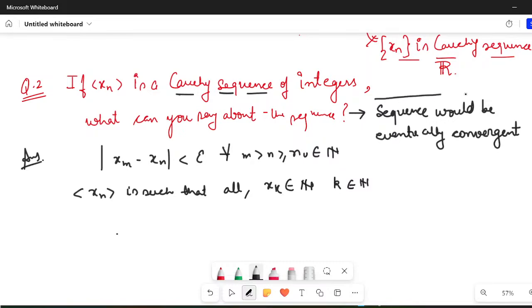So the sequence would eventually be convergent. The sequence would eventually be a constant sequence. This is what I want to convey.